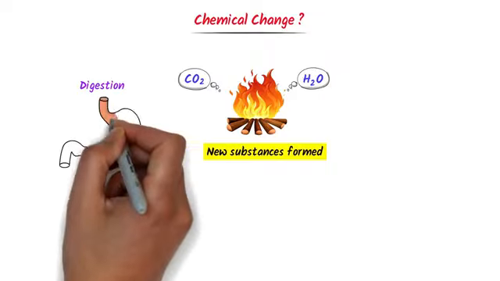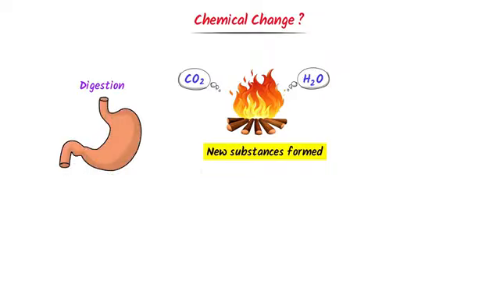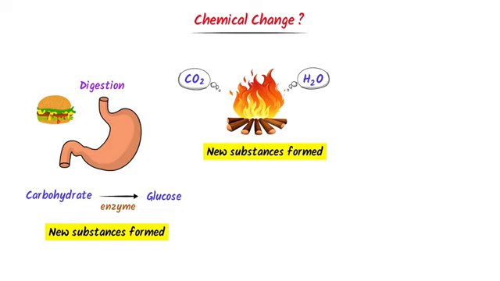Secondly, consider the digestion process. Let you eat enough carbohydrates in the food. Now the enzymes in your intestine convert these carbohydrates into glucose. Here we say that a new substance is formed. For example, glucose is formed from the carbohydrates. So digestion is an example of a chemical change.